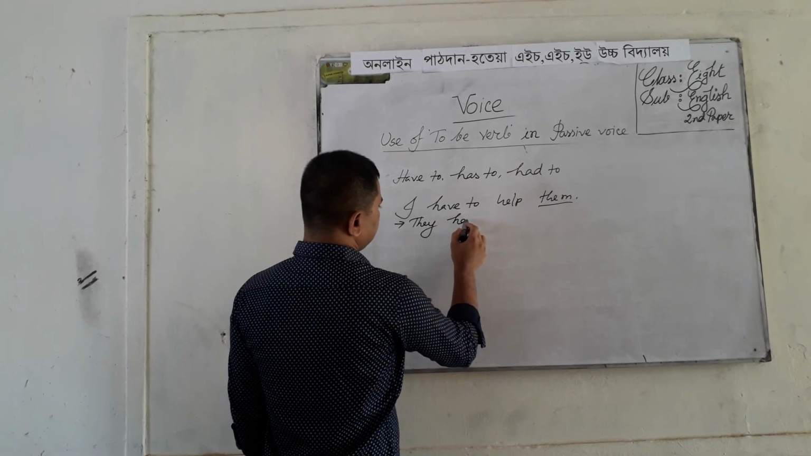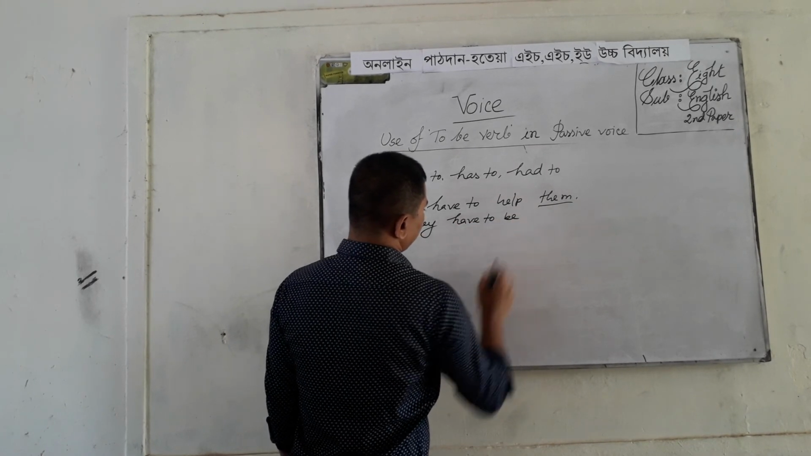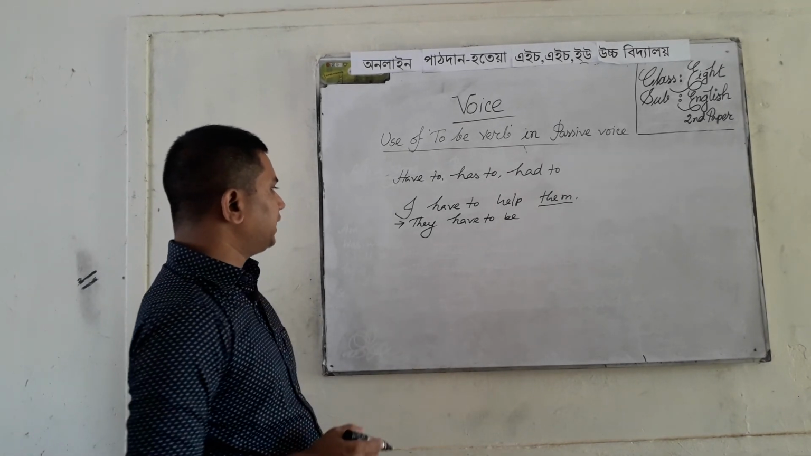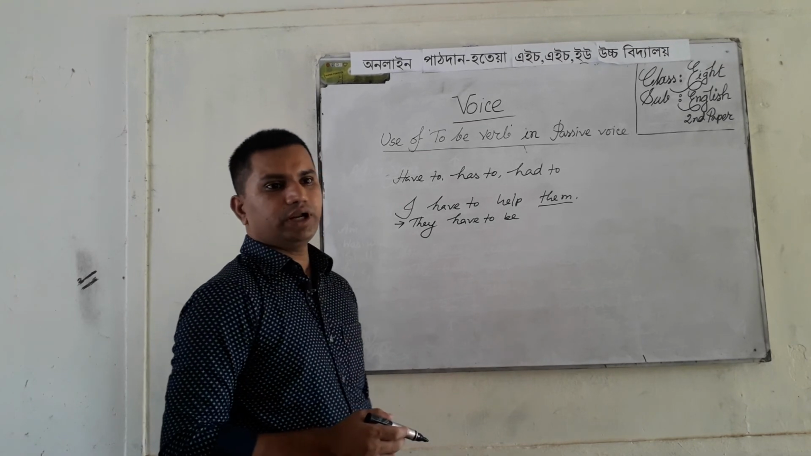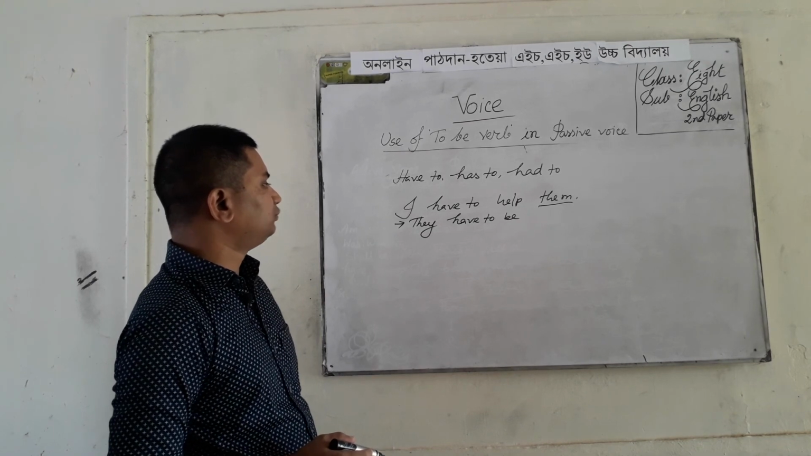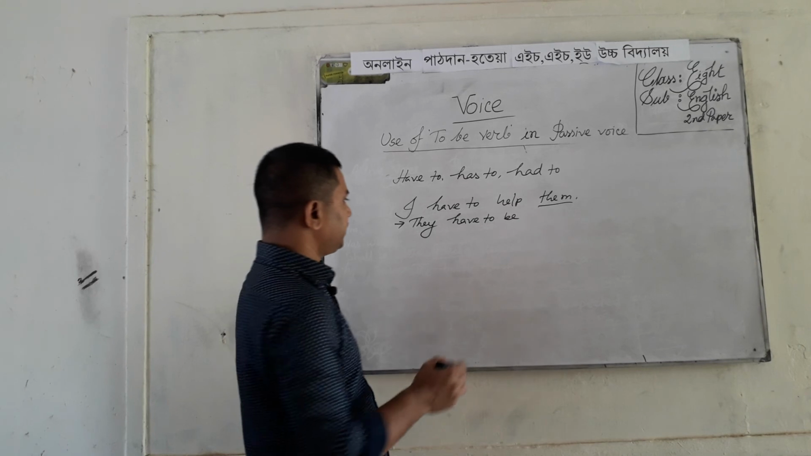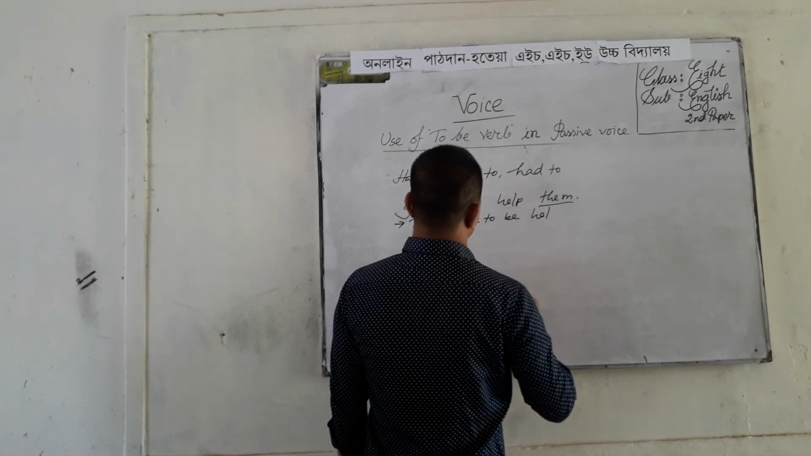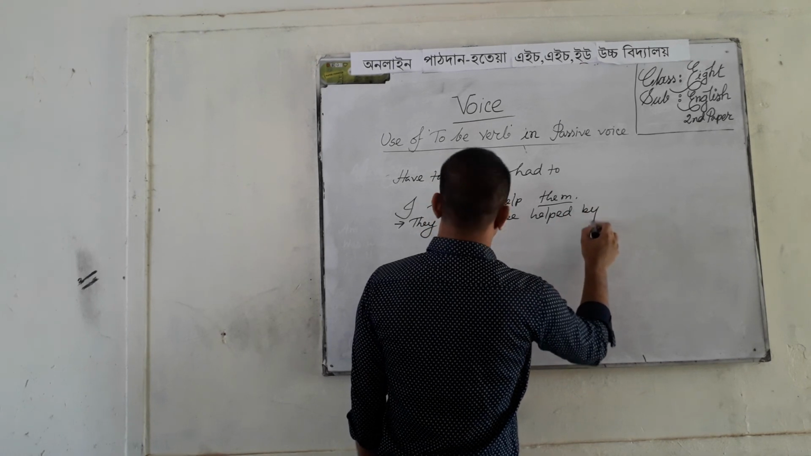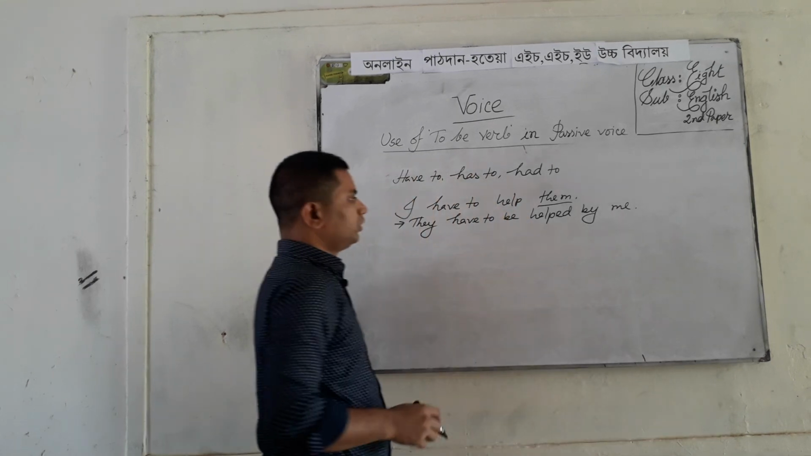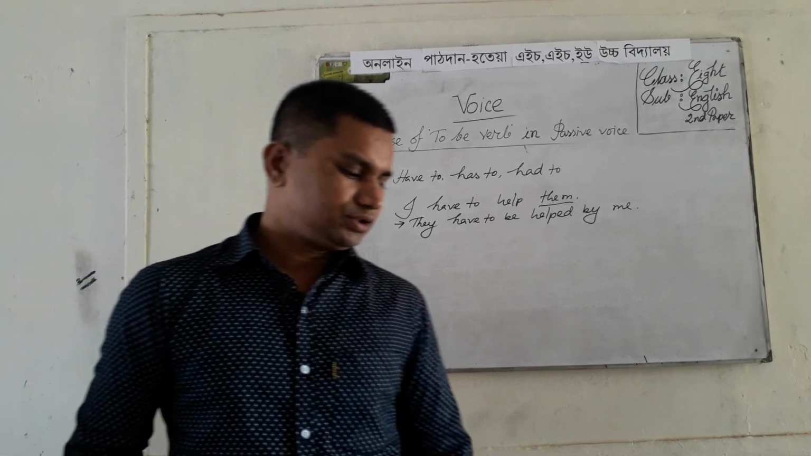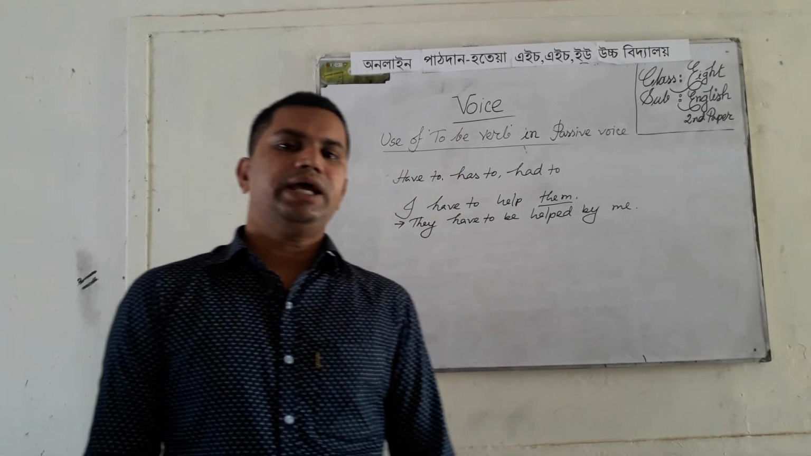They have to be. We have to use here be because if there is have to, has to, or had to in active voice, then we have to write have to be, or has to be, or had to be in passive voice. Then the sentence will be: they have to be helped by me. Okay, my dear students, no more today. We will discuss the rest part of the voice change in another class.